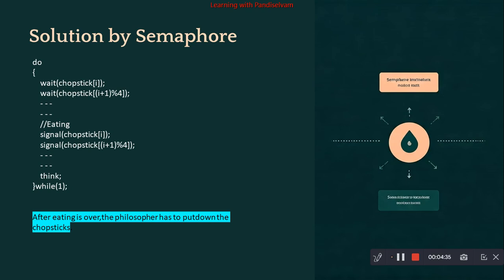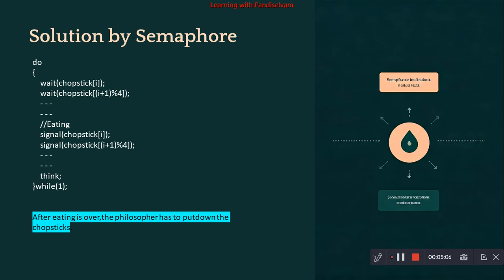For the solution, we are going to use semaphores. We use a binary semaphore for each of the 5 chopsticks, each representing one chopstick. When a philosopher wants to eat, he has to invoke the wait function. The corresponding chopstick values will be decremented to 0.